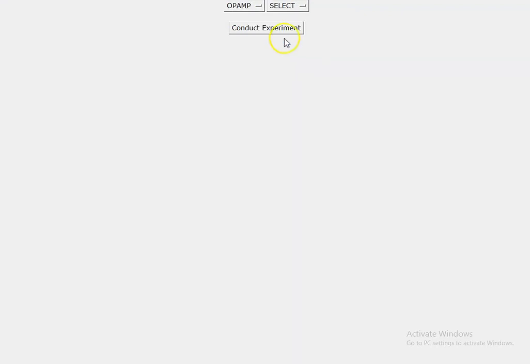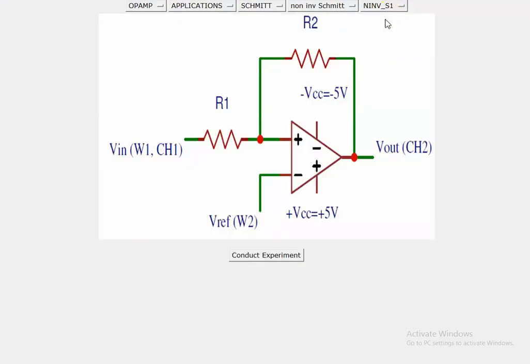Select op-amp. Then click on Applications button, and then choose Schmitt trigger option. Later select non-inverting Schmitt trigger. Finally choose one of the 4 possible Schmitt trigger options. This shows the circuit details of the Schmitt trigger.